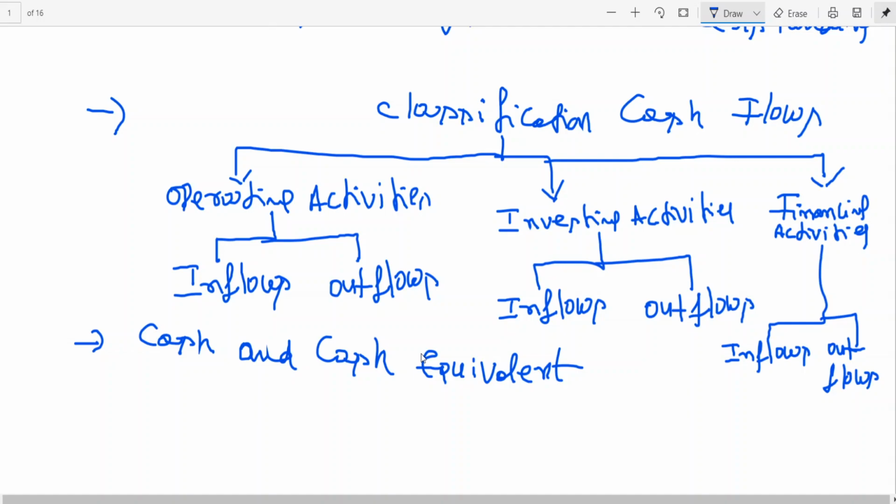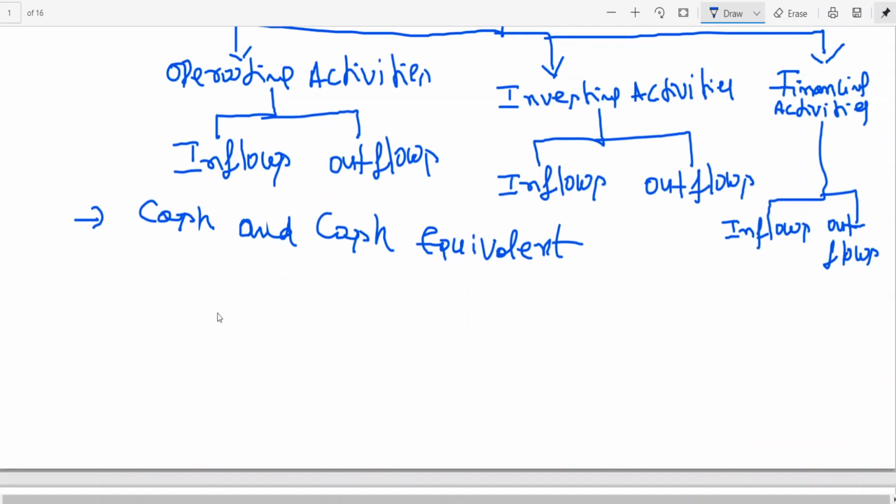This is a summary of the cash book, because the cash book is a day book. In simple words, like you learned in not-for-profit organizations, you prepared the receipts and payments account, which is a summary of the cash book. Summary means we take whatever happened during the year: the various inflows relating to operating, investing and financing activities, and the outflows during the year. That is what is called a summary of cash book. So let me give you a simple example to understand this.